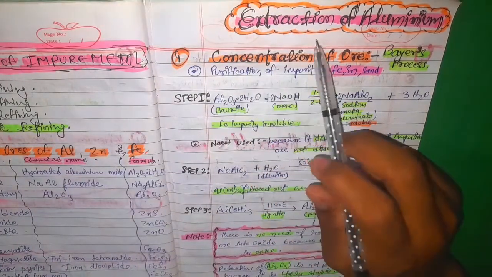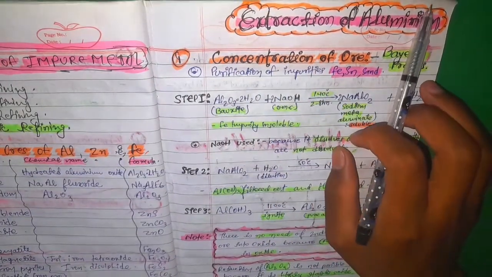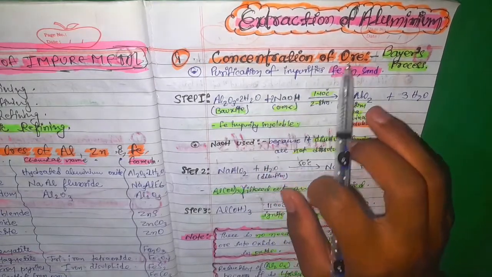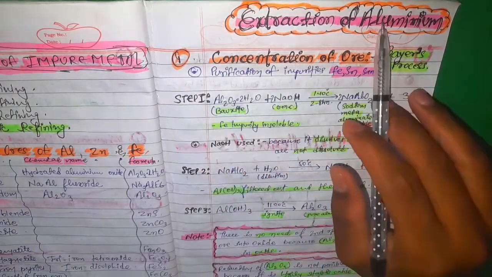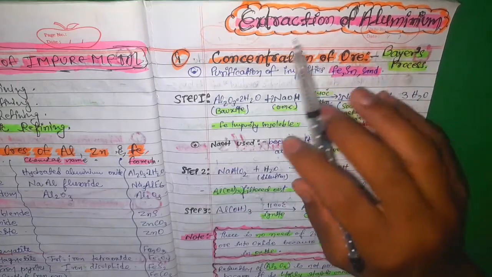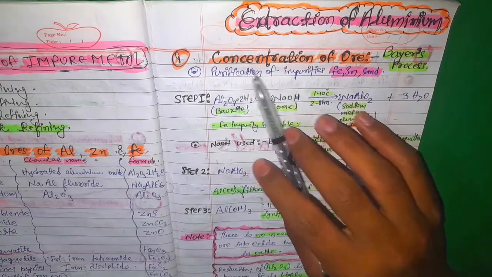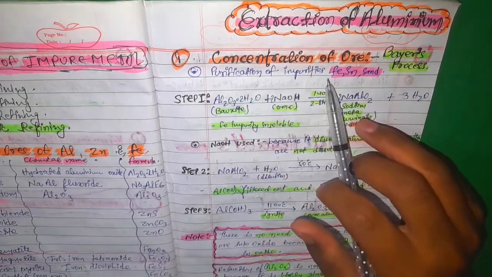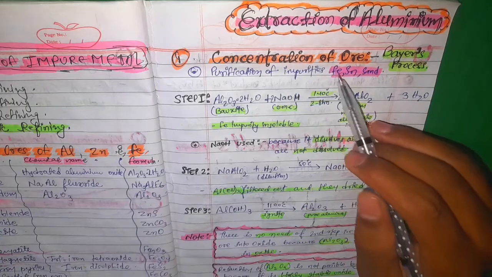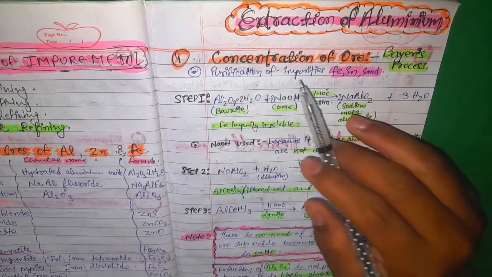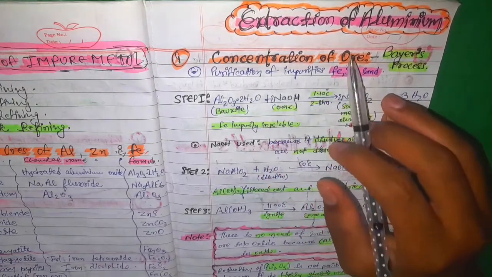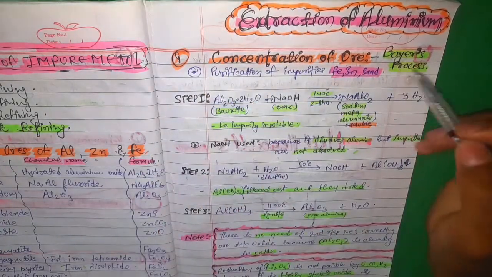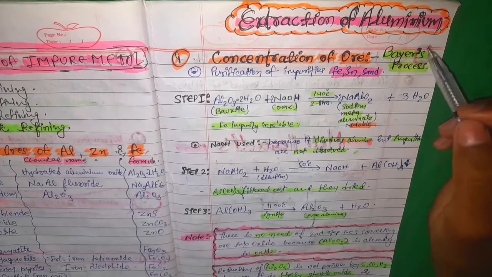Now coming to the main part, that is extraction of aluminium. This one is coming this year in the board. We have to follow 4 steps for extraction of aluminium. The first process is concentration of ore, that is purification from impurities. Impurities can be anything, but here mainly iron, tin or sand. The ore will be purified from the impurities, and this is named Bayer's process after the scientist Bayer.